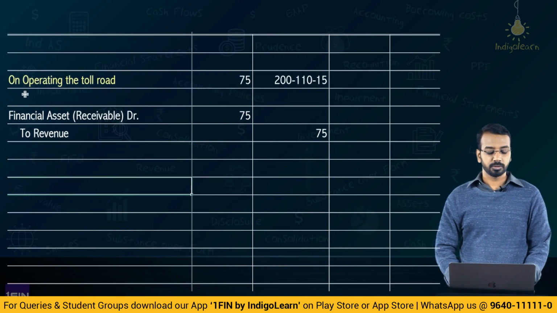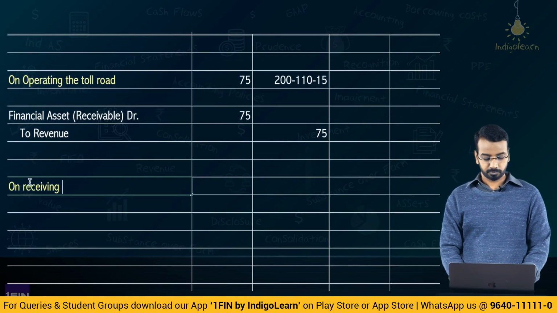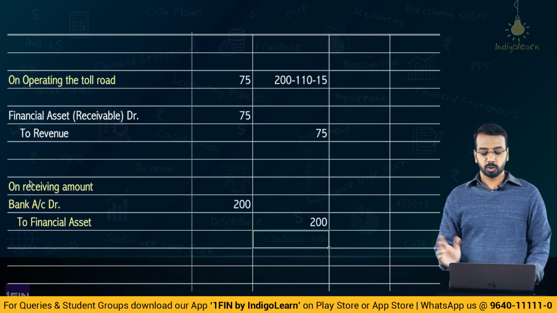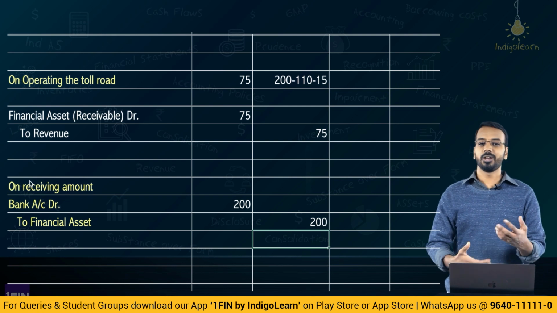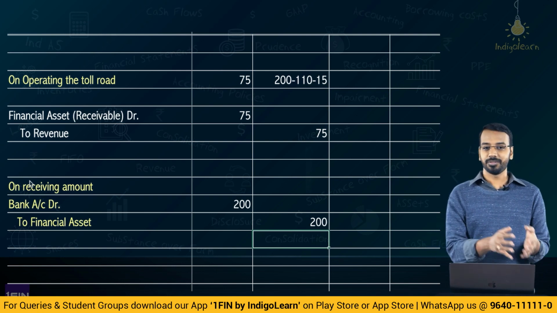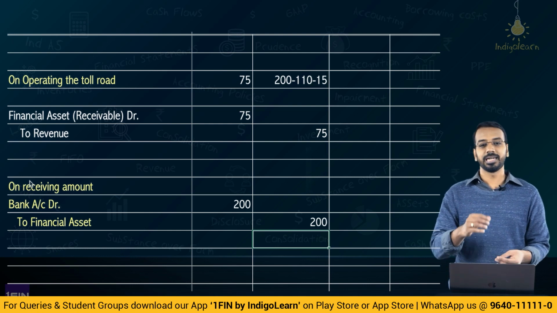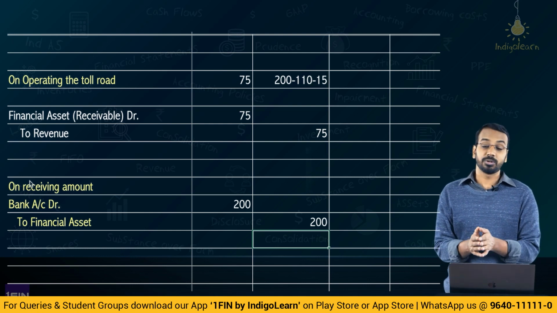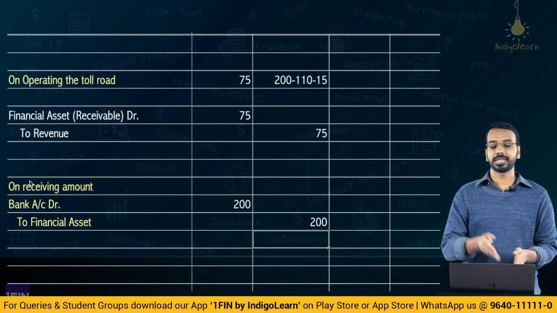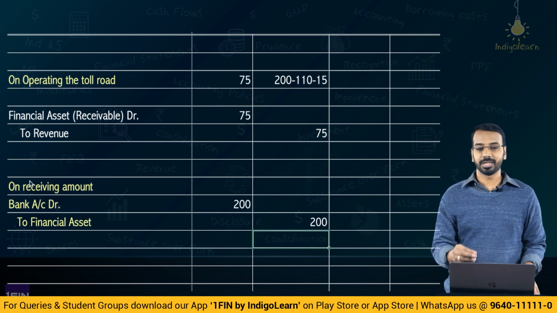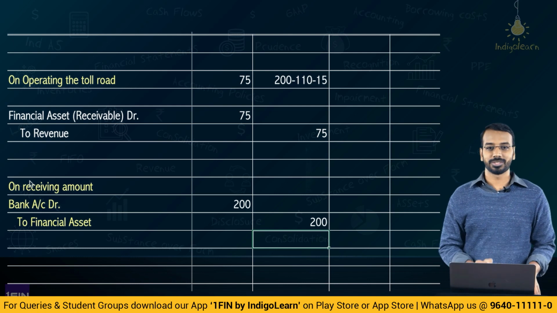And when you receive the amount, debit bank account, credit financial asset, which is the receivable, 200. Simple way of accounting. We have already seen a detailed computation in the previous examples that we took. This is more of a simple presentation and judgment related question, where you have to decide whether there will be a financial asset or an intangible asset, and how you will recognize various aspects in the books.